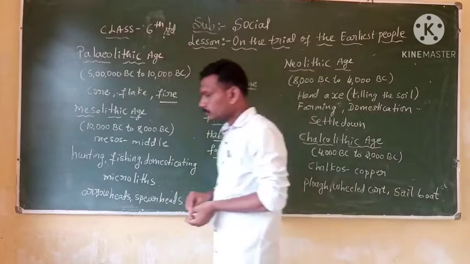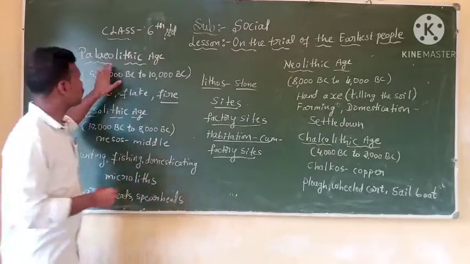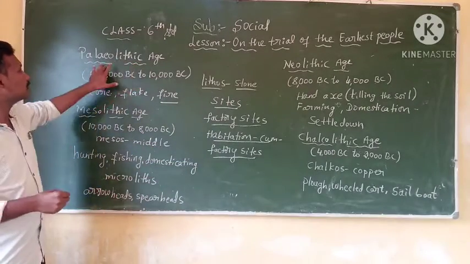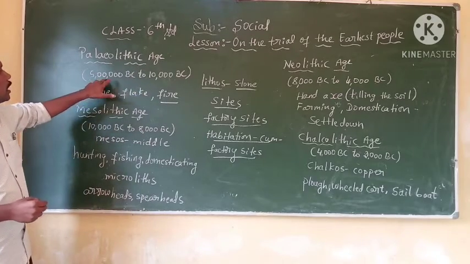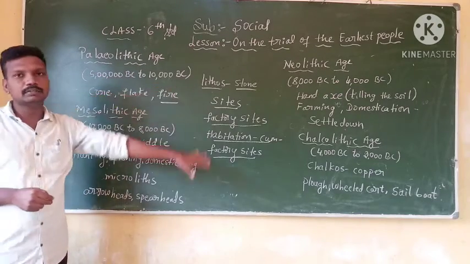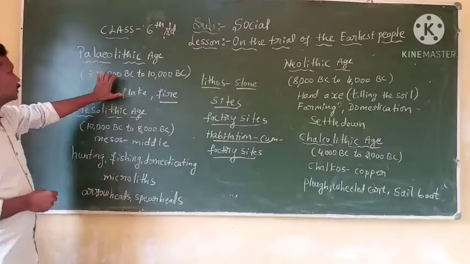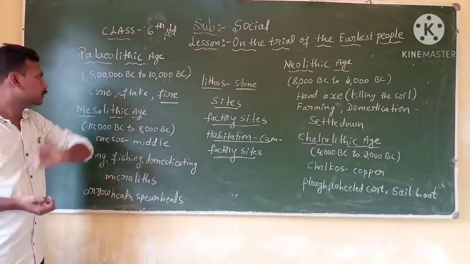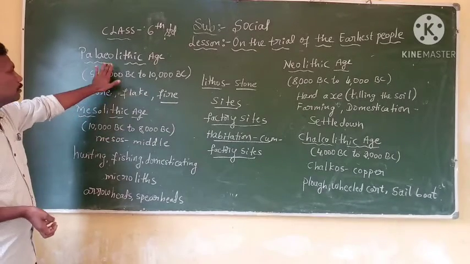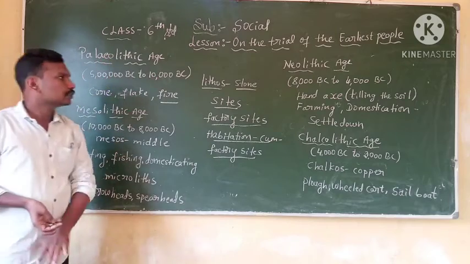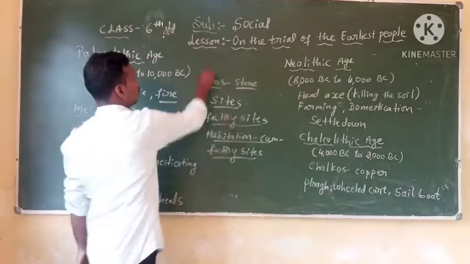Let's learn the Paleolithic Age, the first age. This age extends from 5 lakh BC to 10,000 BC.